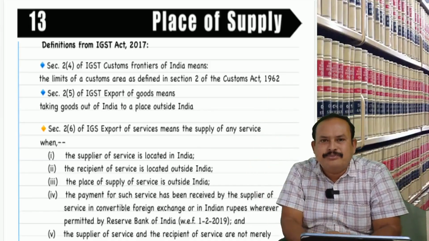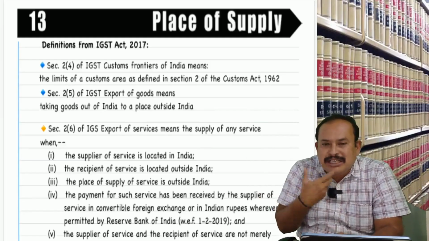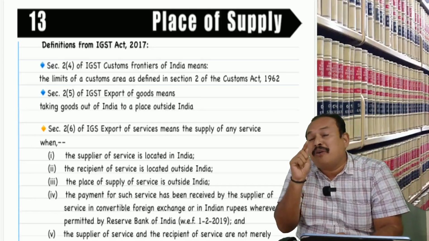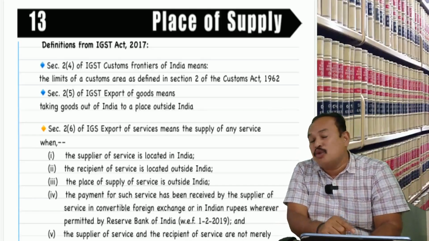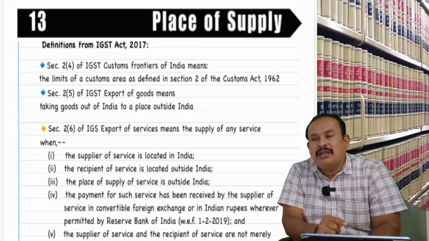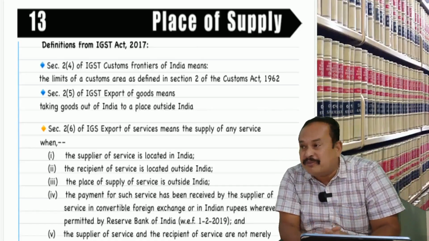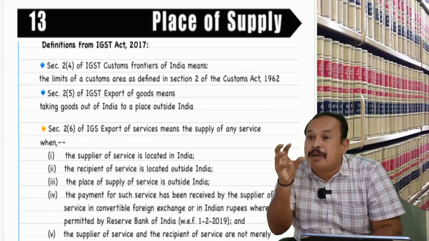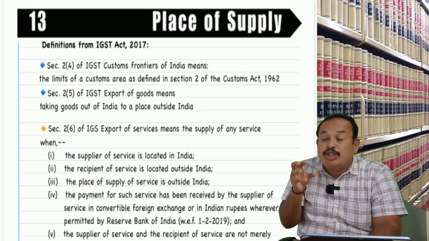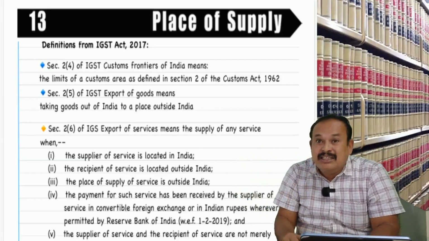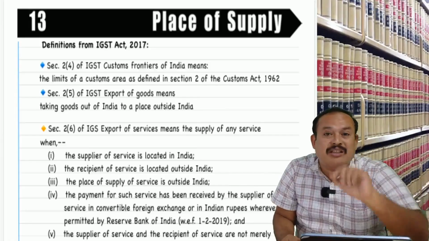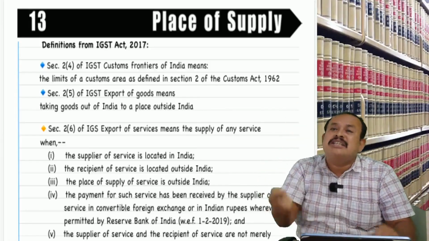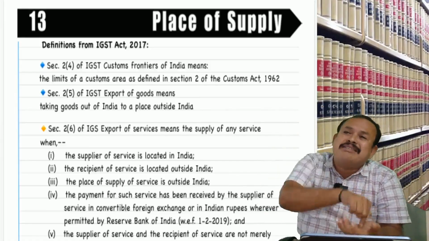When the invoice is issued to Priyanka, rule number 46, clause F says, if the value of supply of service to an unregistered person is less than rupees 50,000, it is not required to issue the invoice mentioning the name and address of the recipient.